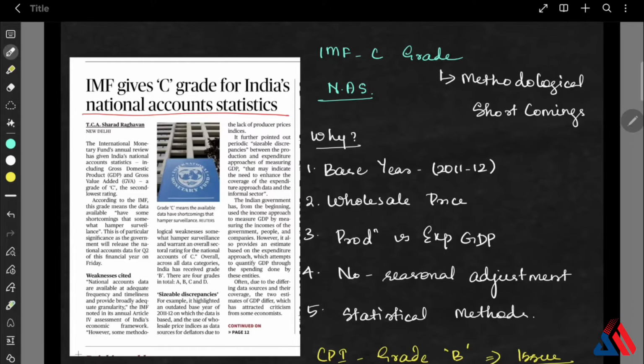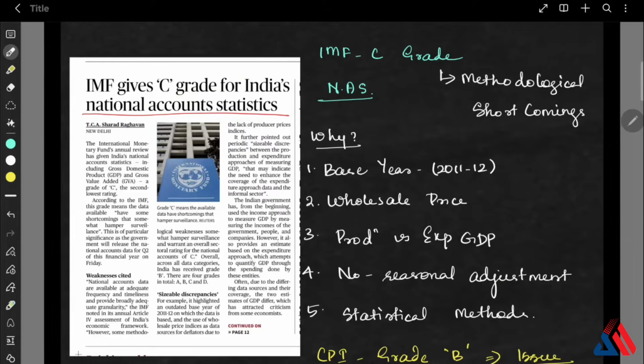Now, the fourth one, that is, there is no proper seasonal adjustment, because quarterly GDP doesn't remove seasonal effects like festivals, monsoon cycles, or agricultural patterns. So, this distorts the interpretation of growth trends. The fifth one is that the statistical techniques we are using need an upgrade, because the IMF pointed out that our modeling methods need to improve.